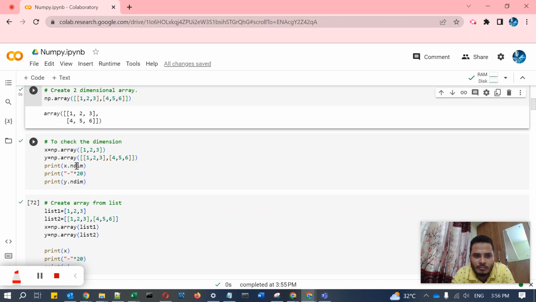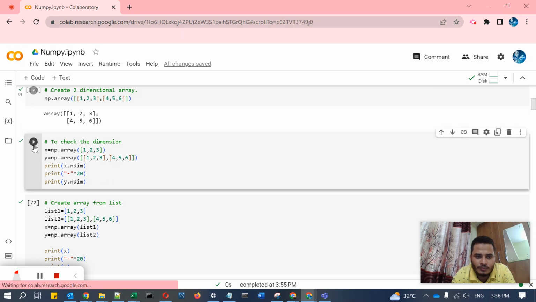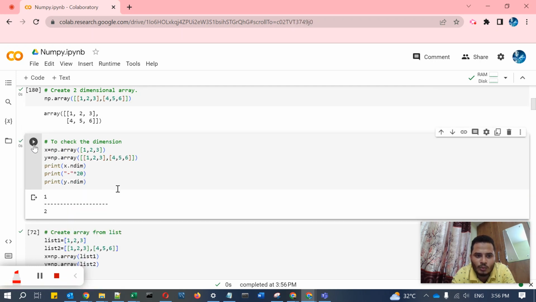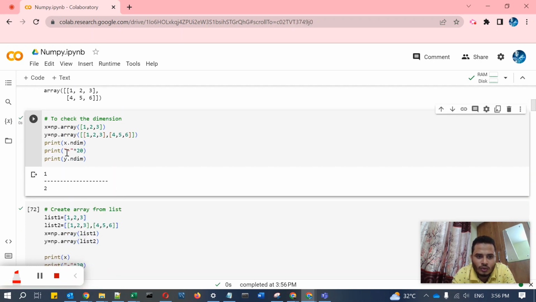Using the ndim attribute. If you run this, it will show the dimension of your x and y. This code will print a dash line 20 times, and x.ndim shows x is a one dimensional array, and for y it is a two dimensional array.